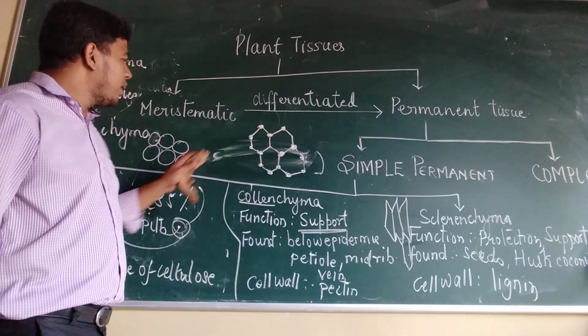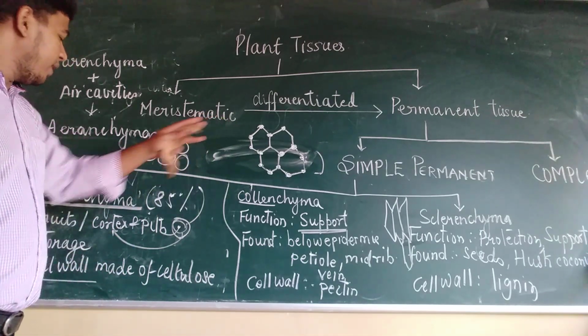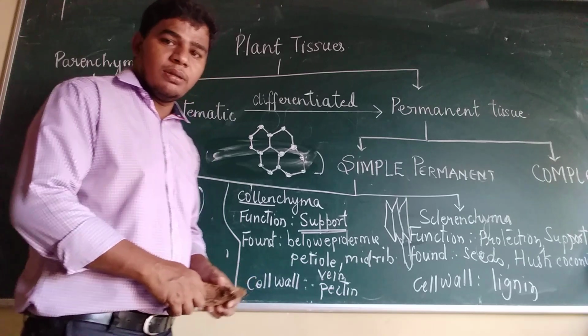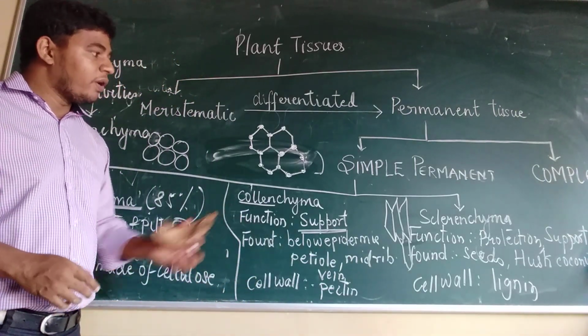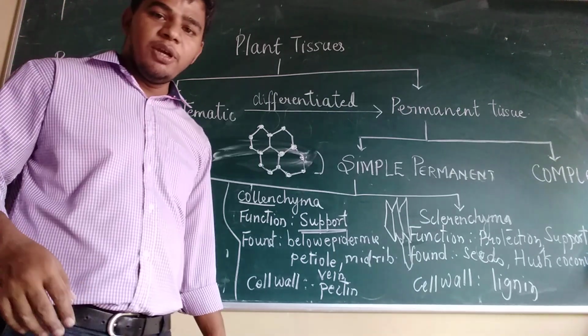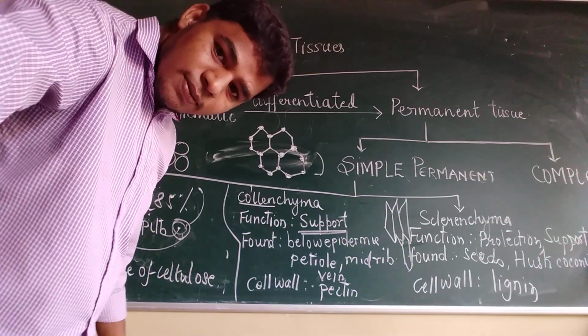So this was about the simple permanent tissues. What we did was study parenchyma, collenchyma and sclerenchyma. That's all for this point, that is simple permanent. In your next video you will see the complex permanent. So thank you students for watching.